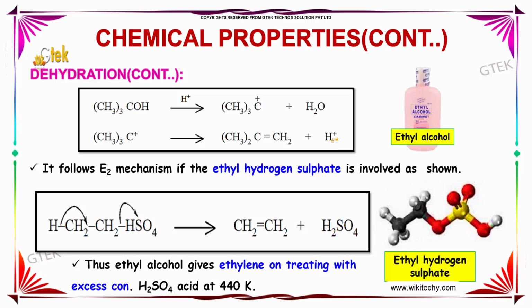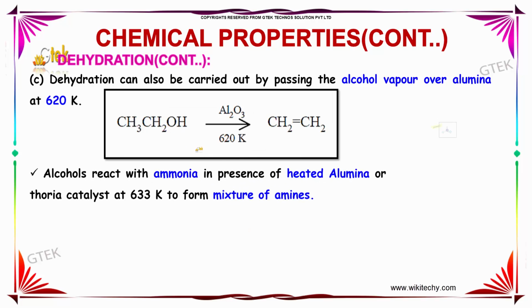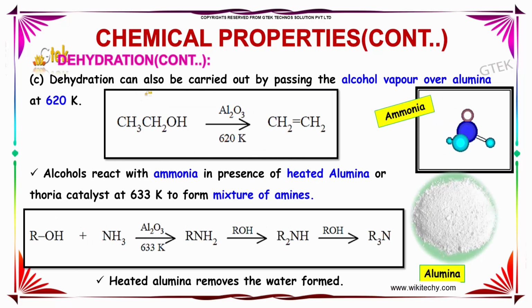This follows an E2 mechanism if ethyl hydrogen sulfate is involved as shown. This intermediate on further decomposition will give ethene and H2SO4. Thus, ethyl alcohol gives ethylene on treating with excess concentrated H2SO4 at 443 Kelvin. Dehydration can also be carried out by passing the alcohol vapor over alumina at 620 Kelvin. That is depicted as a reaction here.